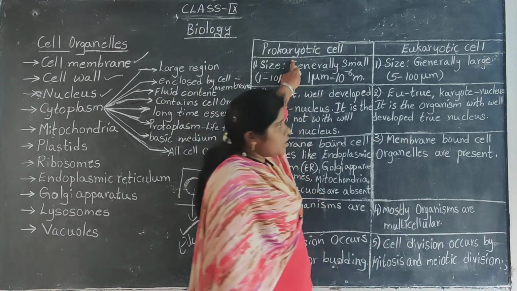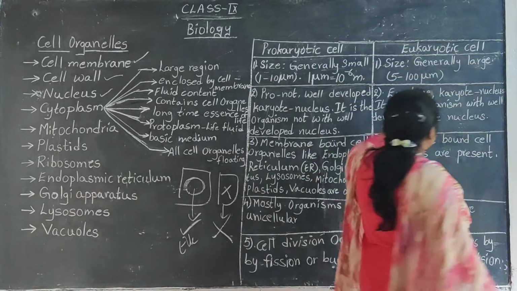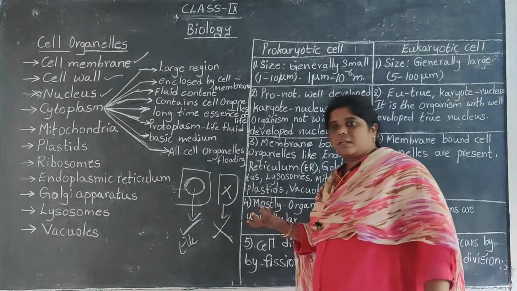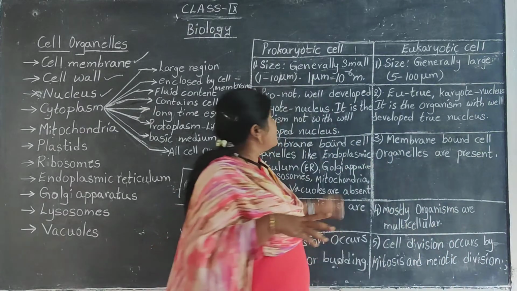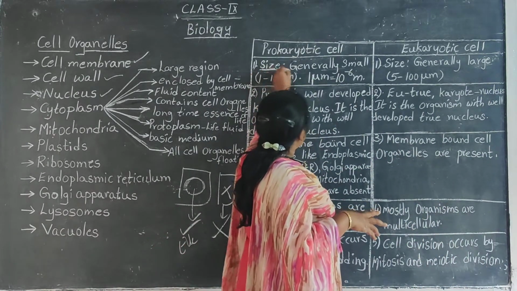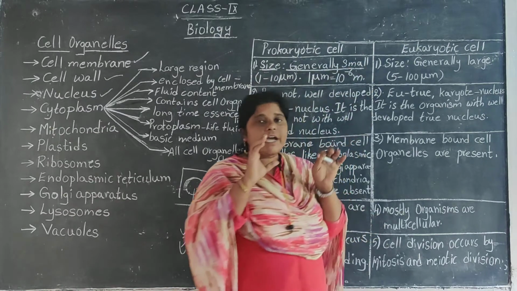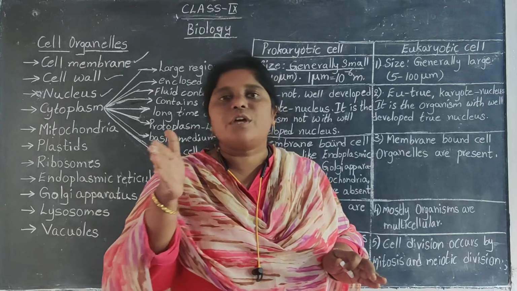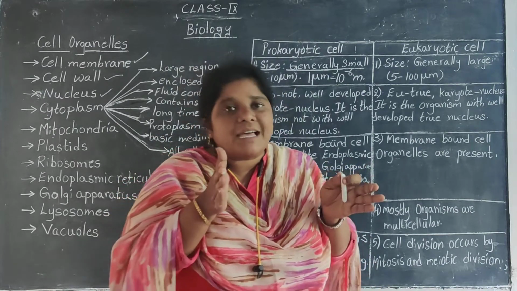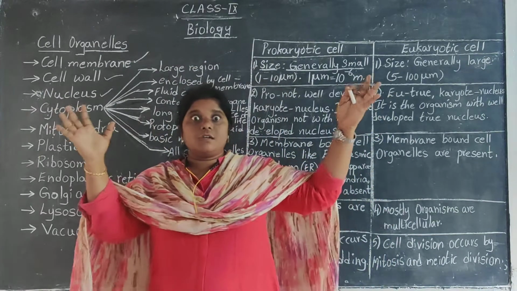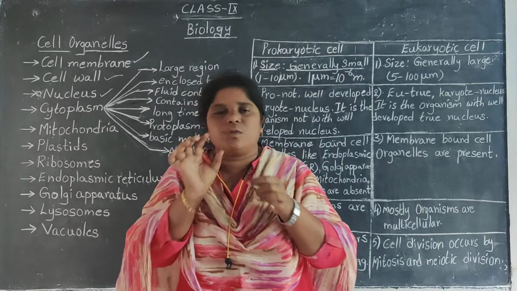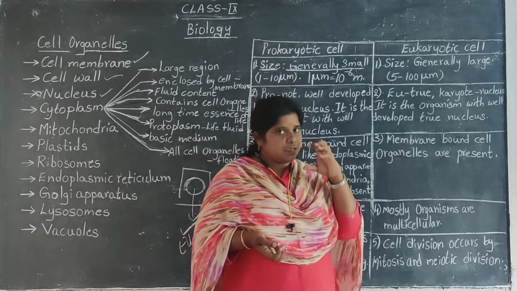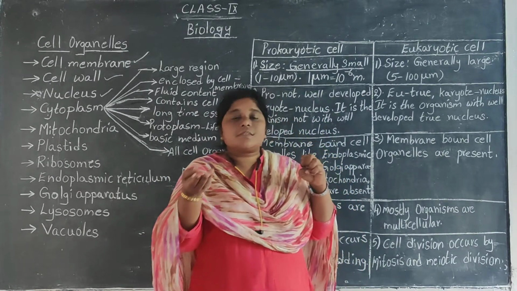This is a prokaryotic cell and this is a eukaryotic cell. Now let us chart out the differences between them. When we take the size of the cell, prokaryotic cells are very small when you compare them with eukaryotic cells. It doesn't mean that eukaryotic cells are very big; when you just compare these two, the prokaryotic cells are small and the eukaryotic cells are big.